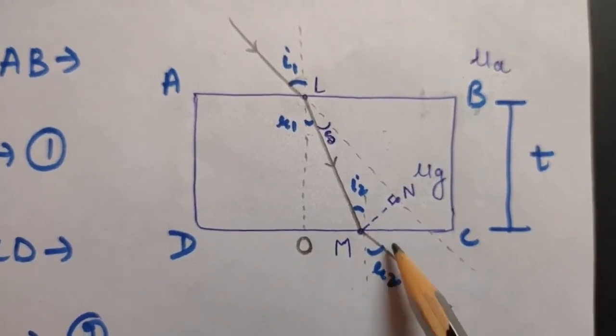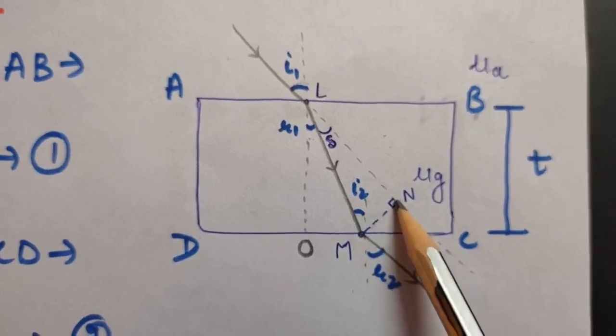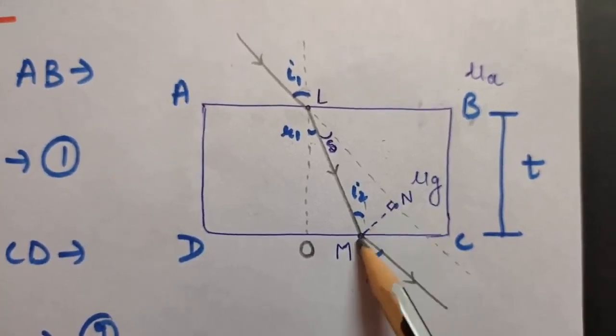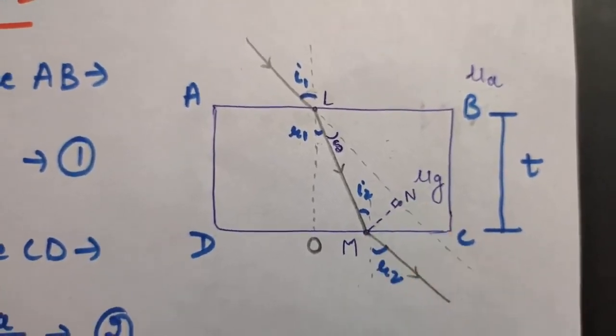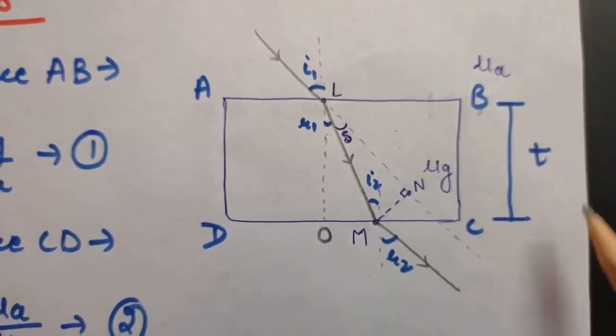Now what I have done is drawn a perpendicular from M to N. I will tell you about this later, first of all. And one more thing: let us suppose the thickness of this rectangular plate is T.